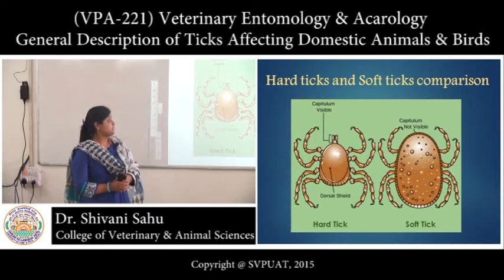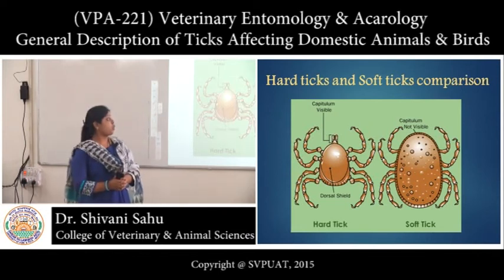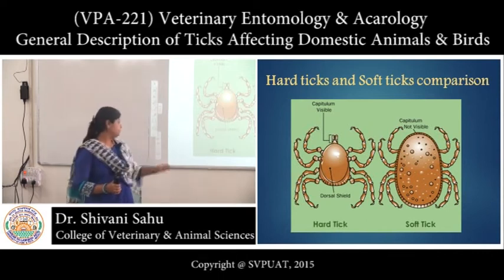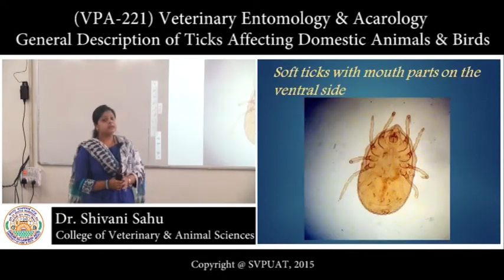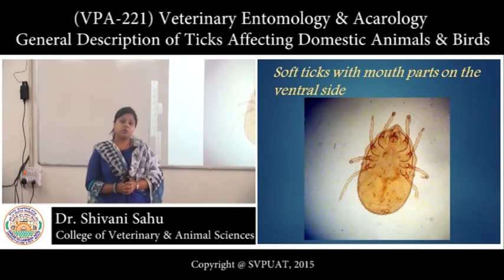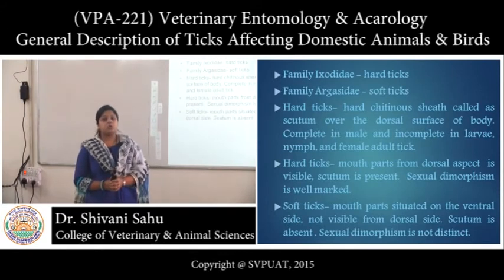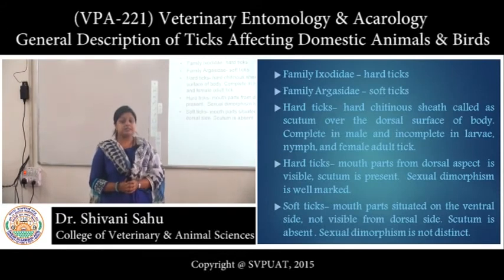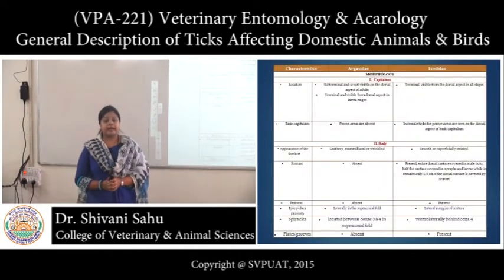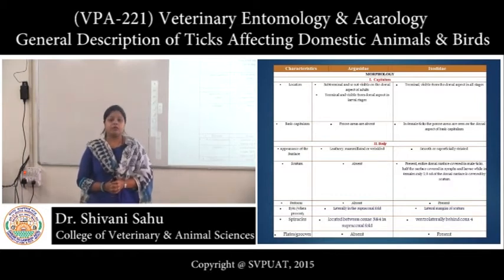In hard ticks, the mouth parts are present terminally, therefore they are visible dorsally, whereas in soft ticks the mouth parts are present subterminally, therefore they are not visible dorsally. Sexual dimorphism is well marked in hard ticks, whereas it is indistinct in soft ticks. So, summing up the differences between the family Argasidae, the family of soft ticks, and the family Ixodidae, the family of hard ticks.